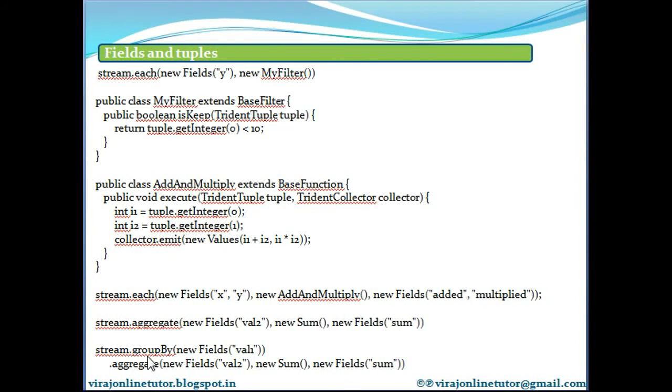Next is with group. With grouped streams, the output will contain the grouping fields followed by the fields emitted by the aggregator. So for example, suppose you write like this. In this example, output will contain the fields value 1 plus sum. As we have seen, aggregate replaces the input field with the output field. So value 2 won't be shown in the output. Sum will come in place of value 2. But in case of group streaming, the group by column also comes. So in this example, output will contain value 1 and sum.